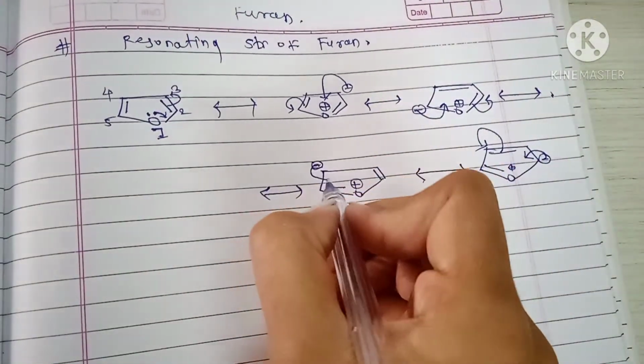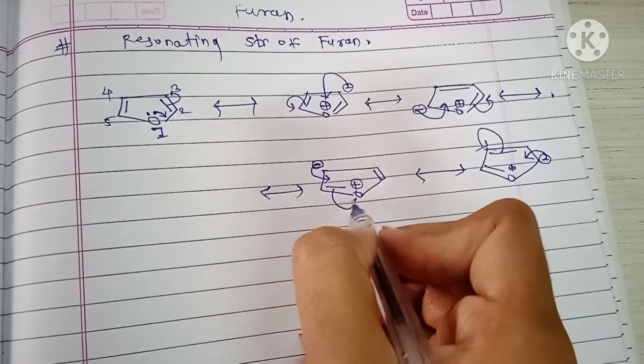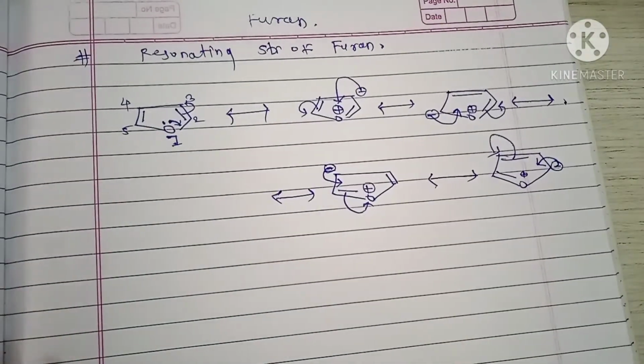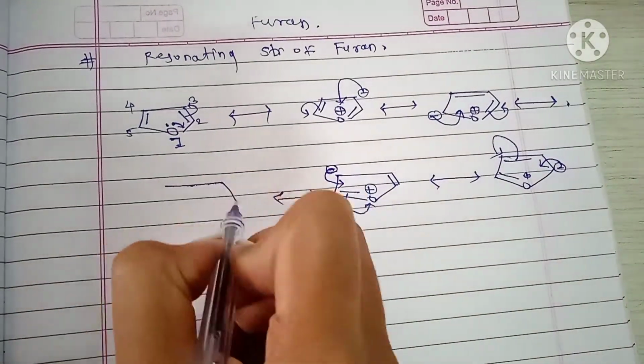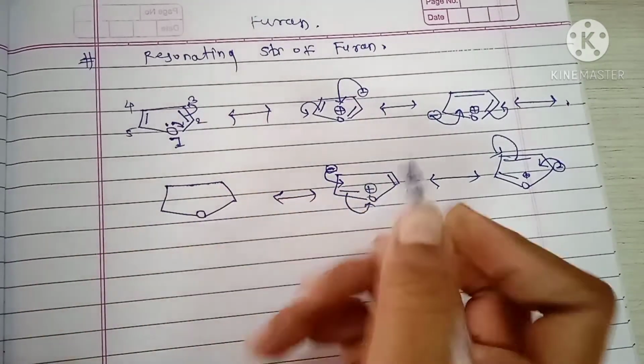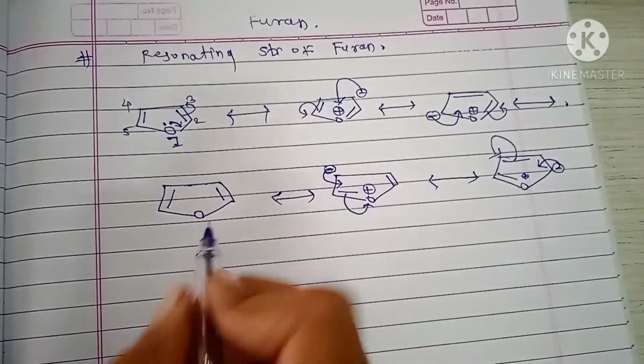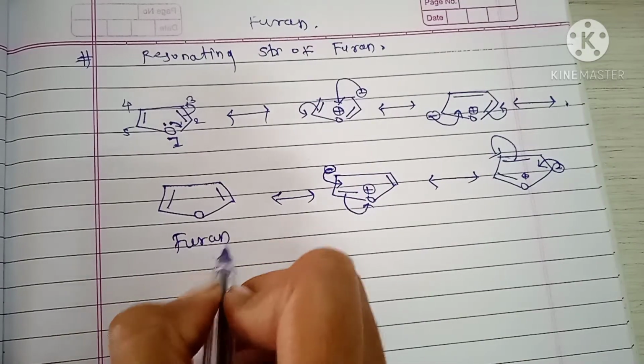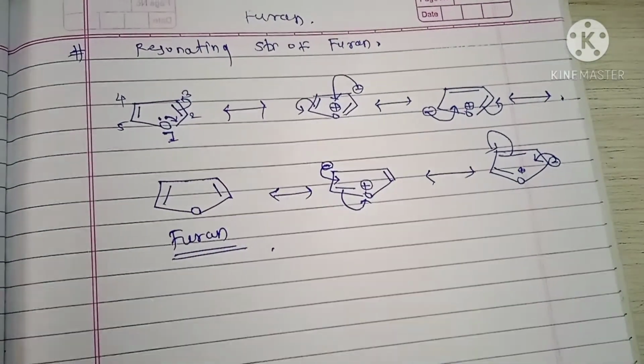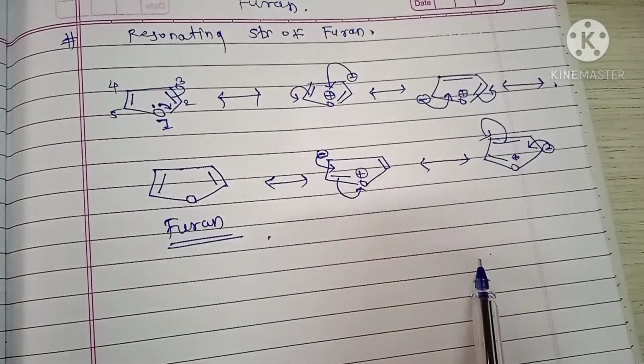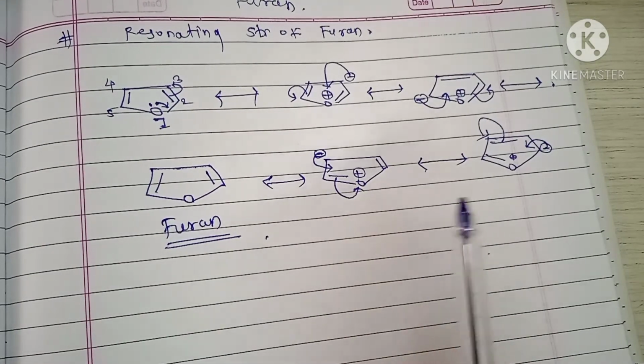Next, this negative charge shifts here and this bond attacks the oxygen atom and stabilizes the positive charge of the oxygen atom, and the formation of the aromatic furan ring. Okay. This is the resonating structure of the furan compound.